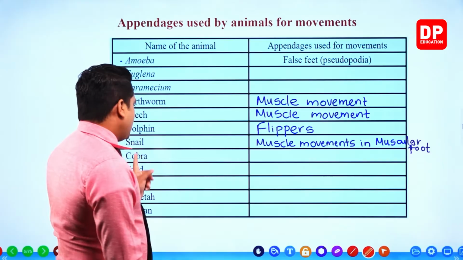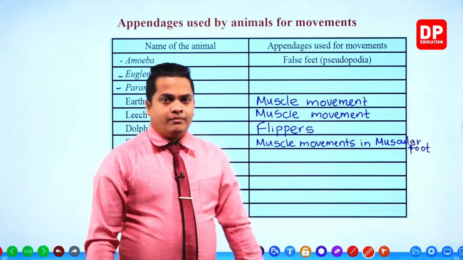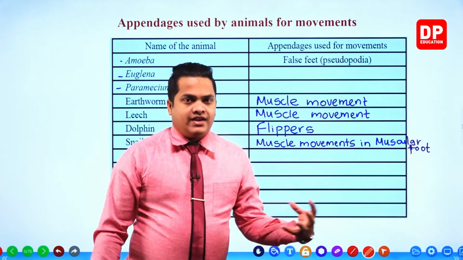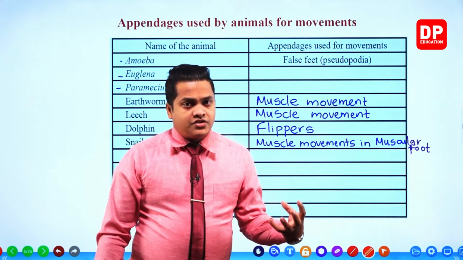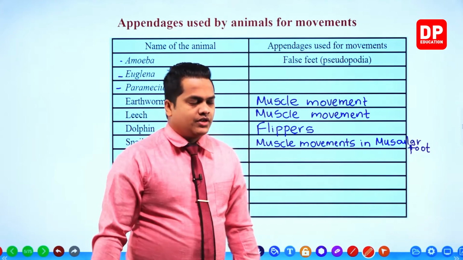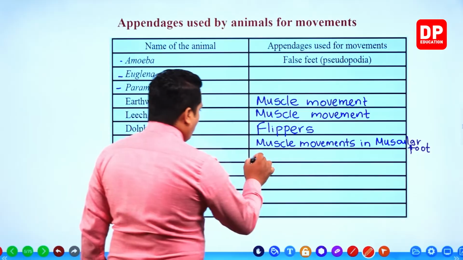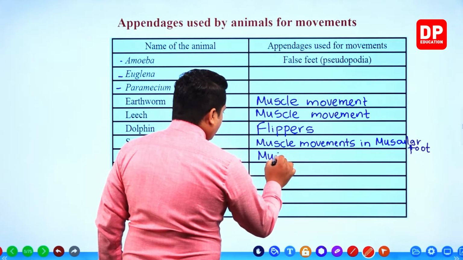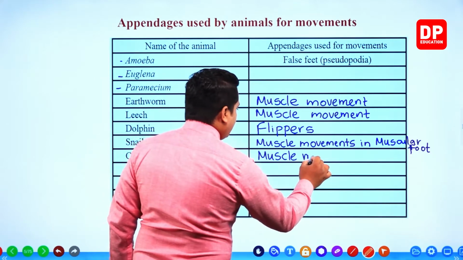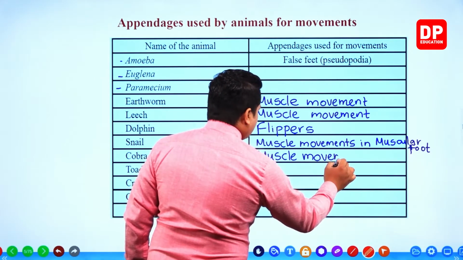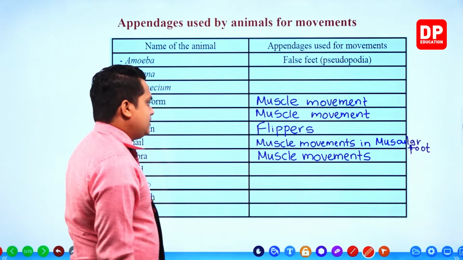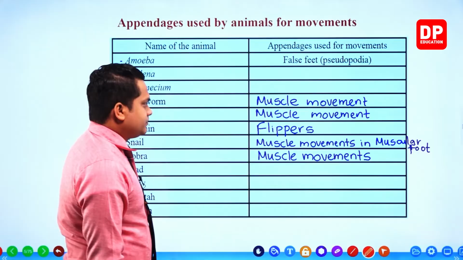Next one, cobra. Like I said, cobra does not have any special kind of appendages for the movement. However, they show movement by using the same thing, muscle movements.